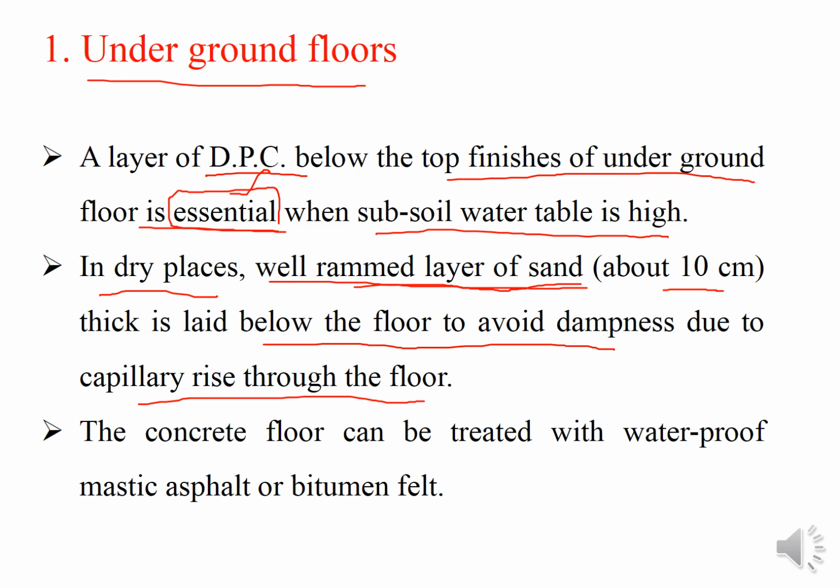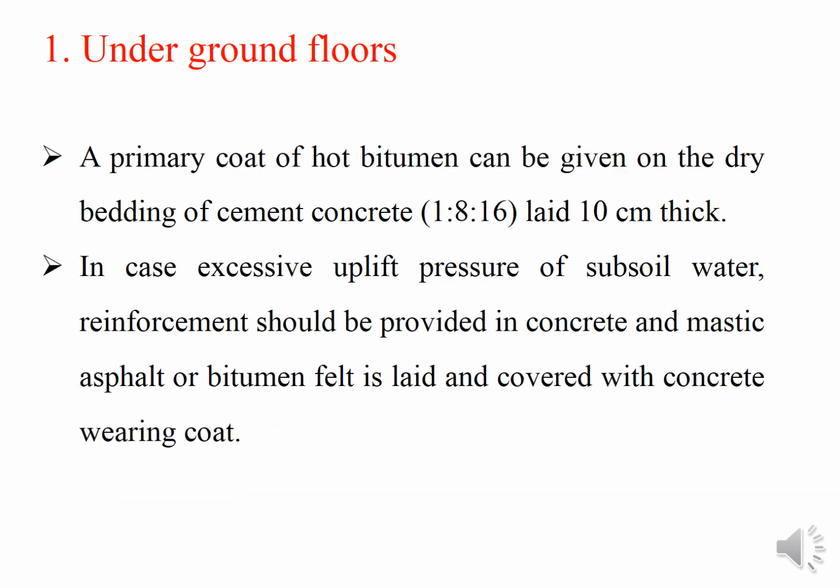The concrete floor can be treated with the waterproof mastic asphalt or the bitumen felt. If the concrete floor be there, then below the concrete floor you can provide only the mastic asphalt or the bitumen felt, mean 2 to 3 millimeter, 6 millimeter, only the bitumen thickness layer. Another way for the underground floor to provide the damp proofing is a primary coat of the hot bitumen can be given on the dry bedding of the cement concrete 1:8:16 laid 10 centimeter thick.